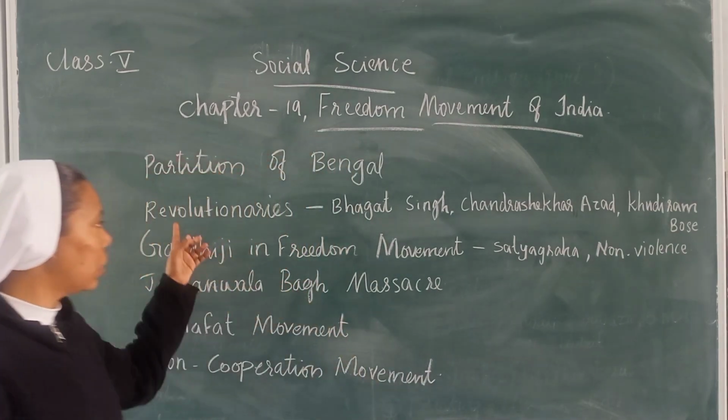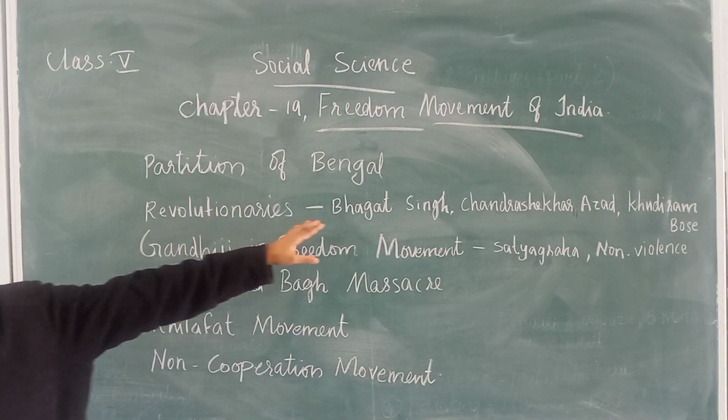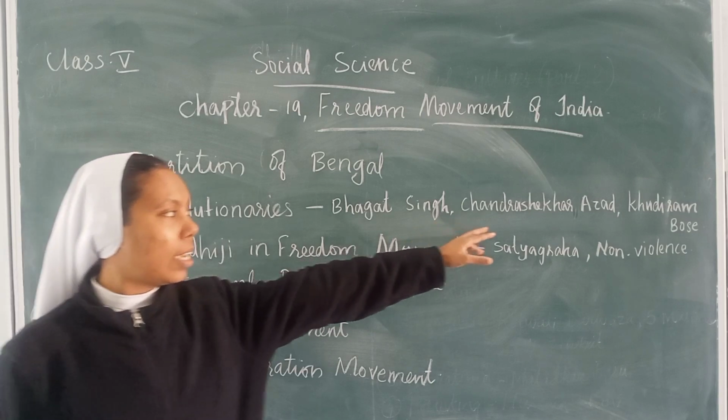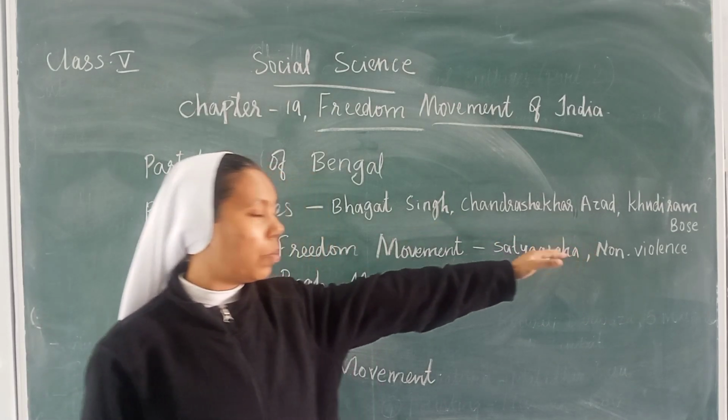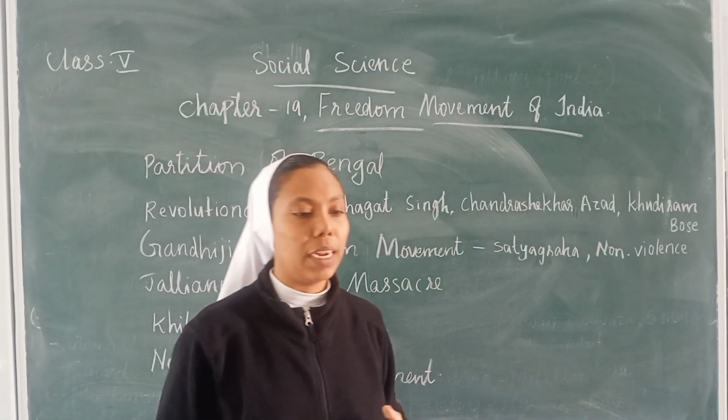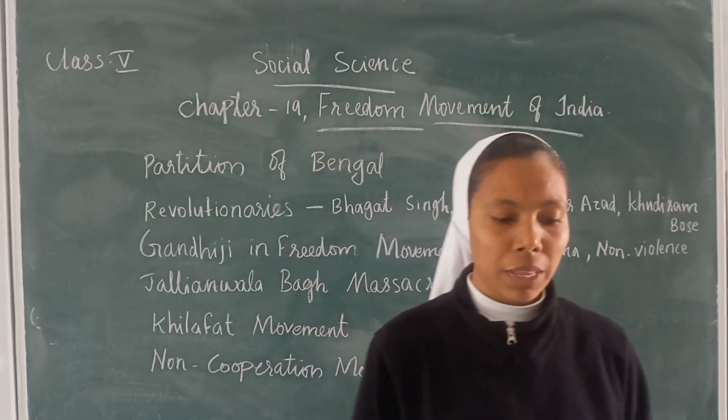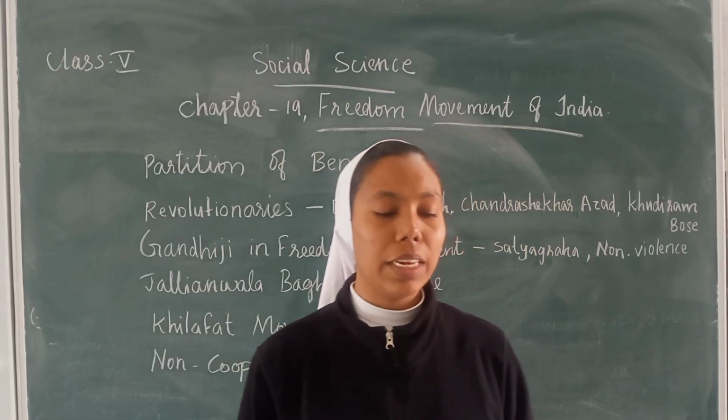Some of the revolutionaries were Bhagat Singh, Chandrasekhar Azad and Khudiram Bose. Next we can see Gandhiji in the freedom movement.